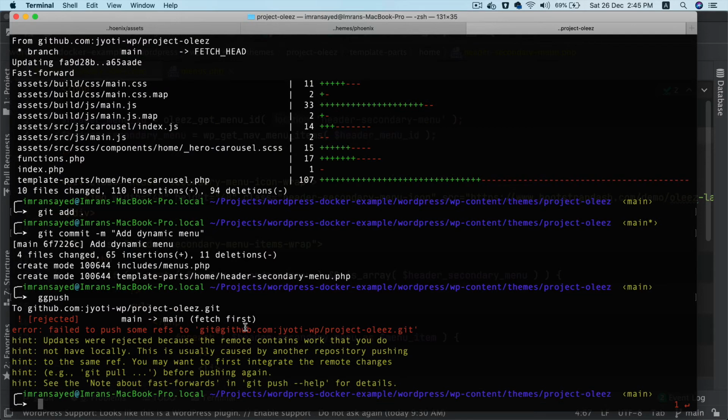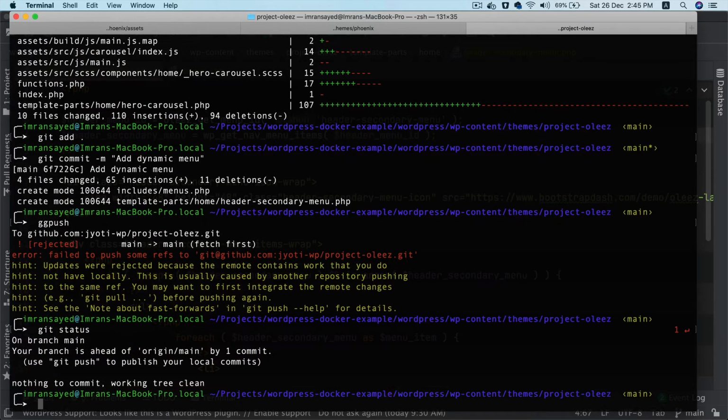I'll also go ahead, why can't I push it? Oh, I didn't commit it or what? Updates were rejected because remote contains work you do not have locally.